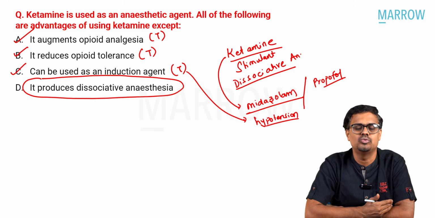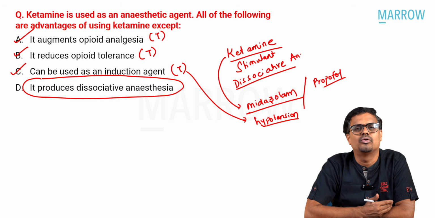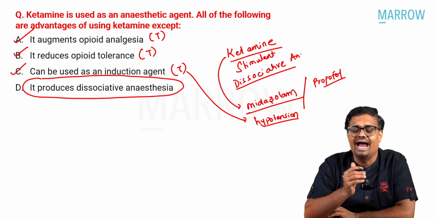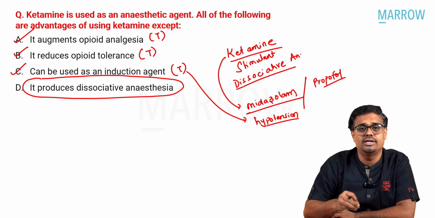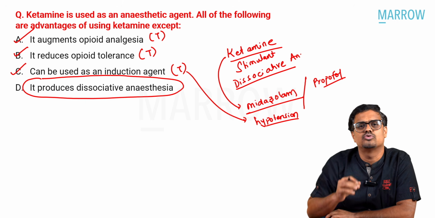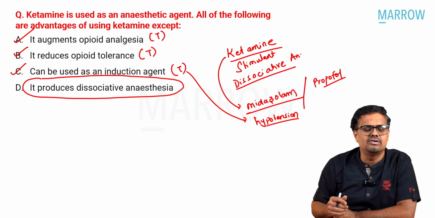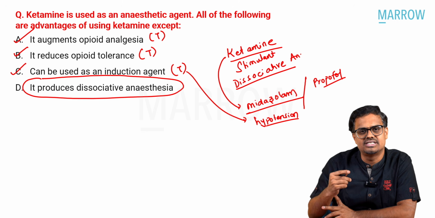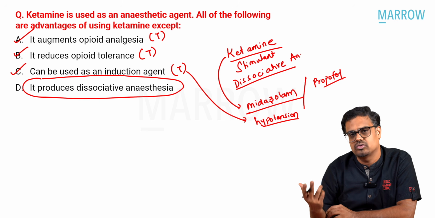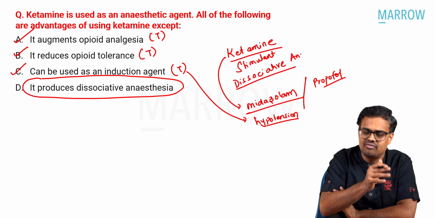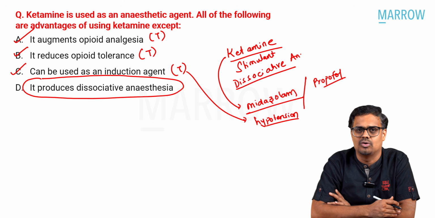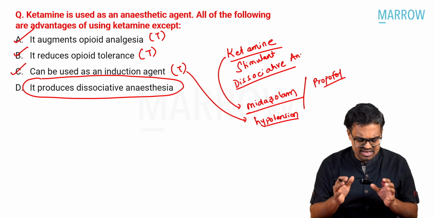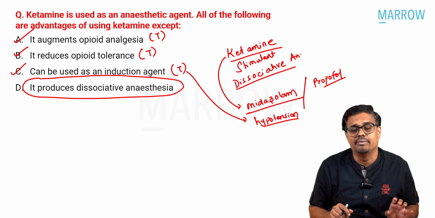There are some people who like this, but the majority of people don't like this dissociative feeling, right? Most of the time, because it is a good analgesic, I can use it in the post-operative period. But one disadvantage of ketamine is that if I start infusing ketamine because I think it's a good analgesic agent, it will also cause dissociative effects, unpleasant hallucinations. Okay, right?